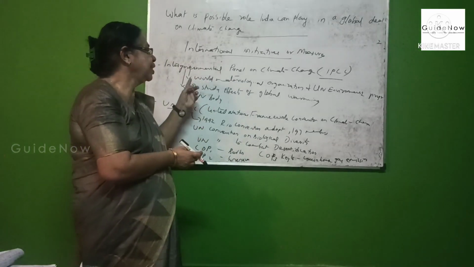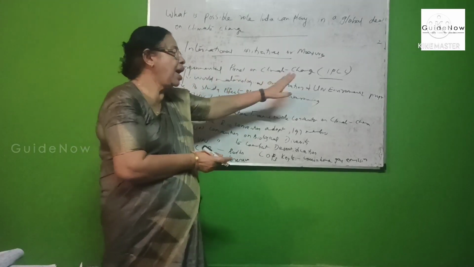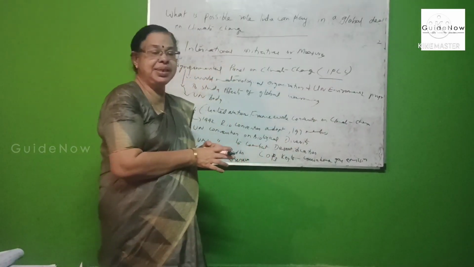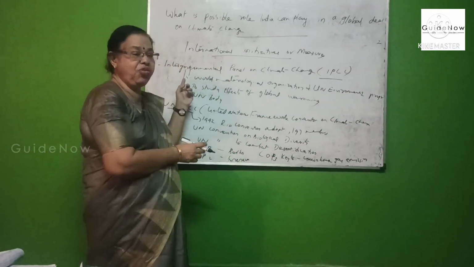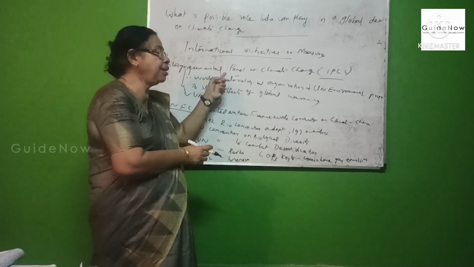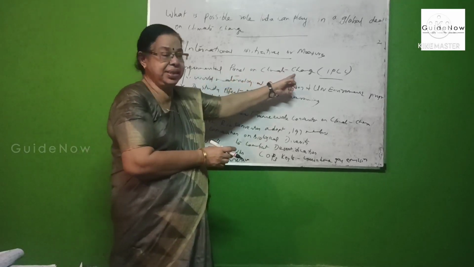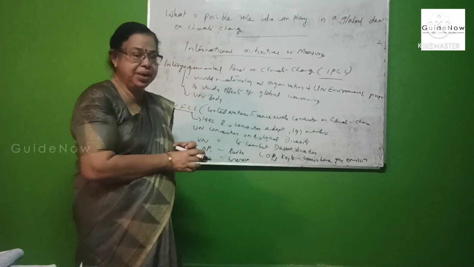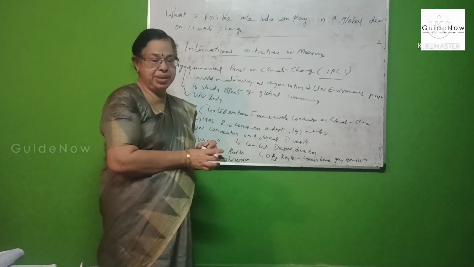The first is the formation of the IPCC. Its full form is Intergovernmental Panel on Climate Change.